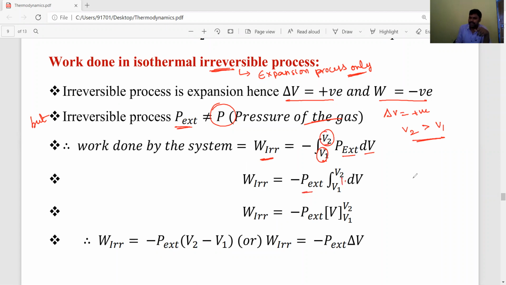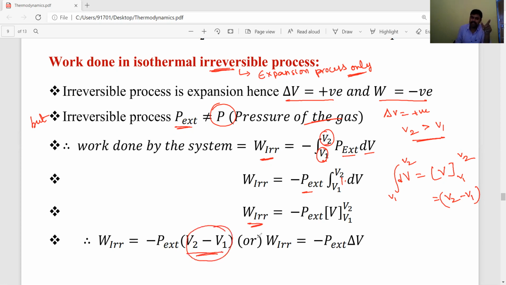The integral of dV is nothing but V, so applying the limits gives V2 minus V1. So the work done by the system is equal to minus external pressure into V2 minus V1.